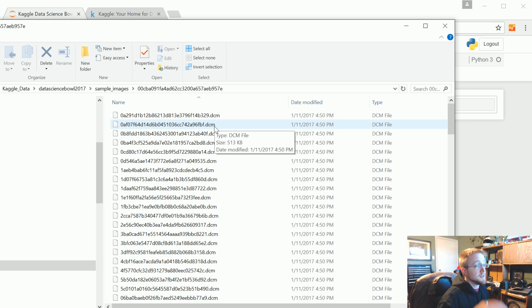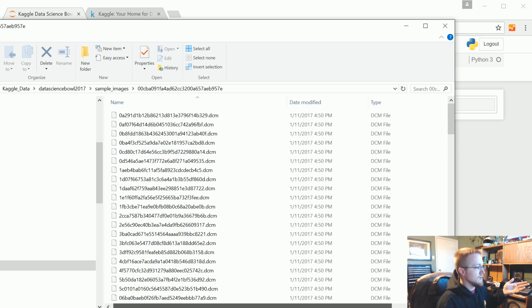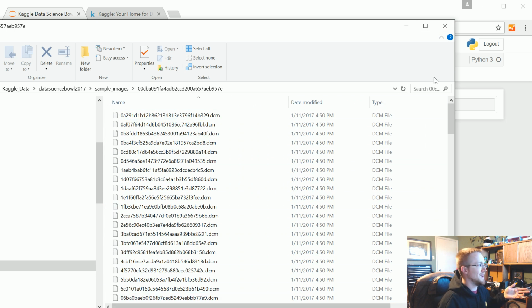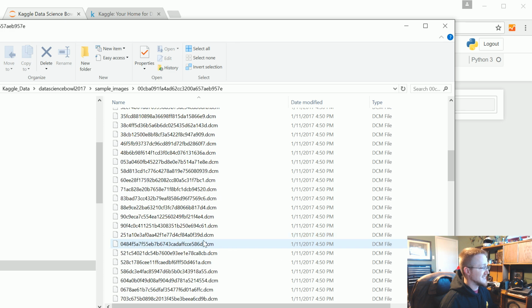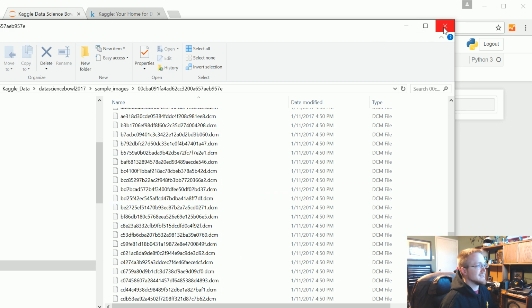Each of these is basically a layer in that scan. Looking at this now, you'd probably have no clue that's what it was. You've got to do a little bit of research to figure out how it's working, or if you're already familiar with medical imaging, you just know it's 3D data. But this is all one scan, just each layer in that scan.